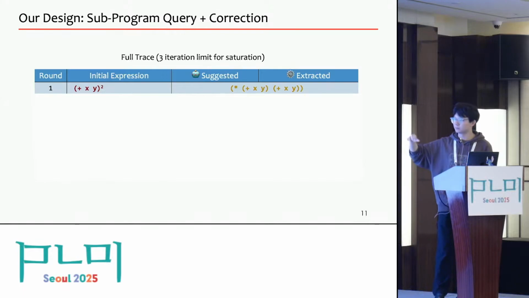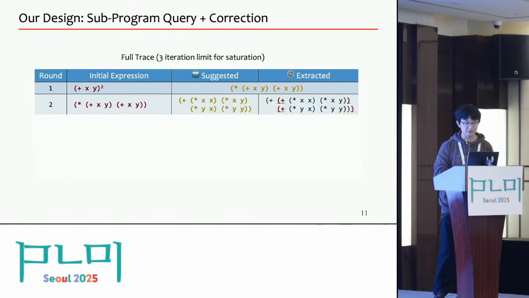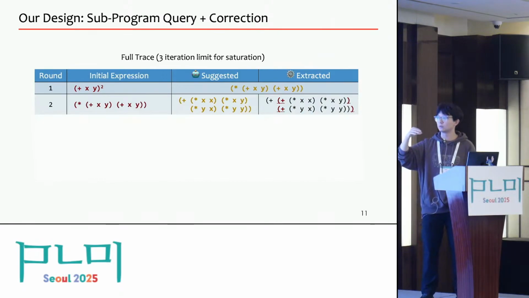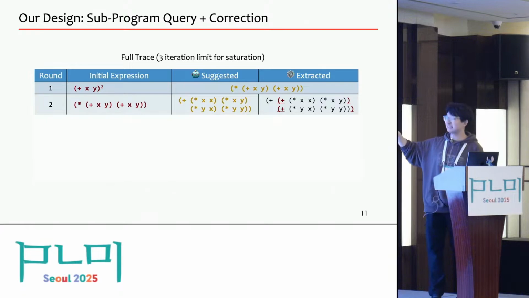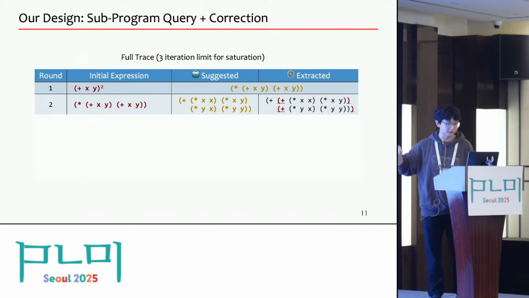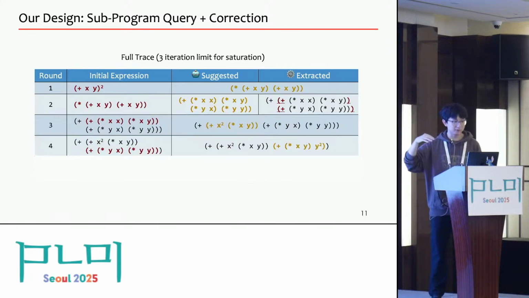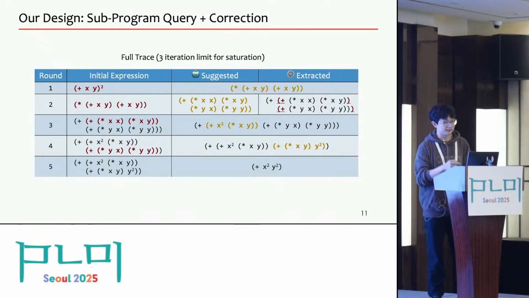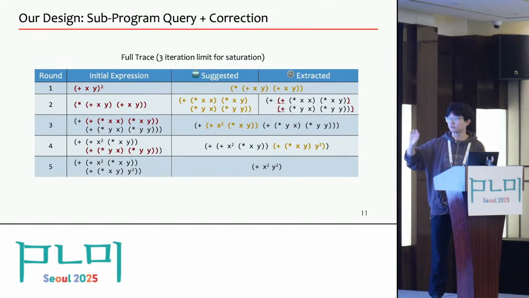So this is the whole procedure. After the first round, in the second round, the model will still choose to modify the whole expression, and it wants us to expand the whole multiplication. Yeah, and here during the extraction, we will supply the low-level details to make it correct. And then in the next 2 iterations, the model will focus on the subprograms and try to reorganize these subprograms closer to the target. And after that, the last checkpoint will be close enough to the final target, and then we will move to it in the last round of equality saturation.